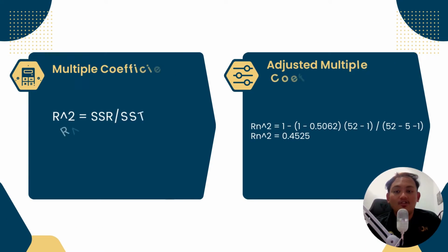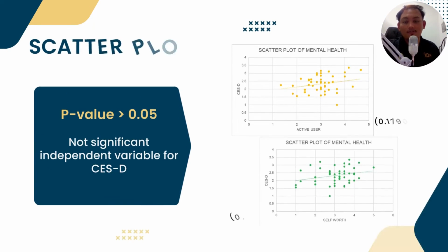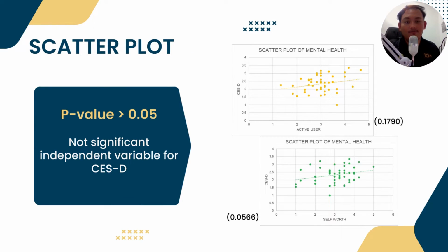For the multiple coefficient of determination, we get the answer for the R square, which is equal to 0.5062, and for the adjusted multiple coefficient of determination, we get the R squared adjusted, which equals 0.4525. So for the scatter plot, here we can see that the active user and the self-worth have a p-value above 0.05, which means that they are not significant to be independent variables for this study.